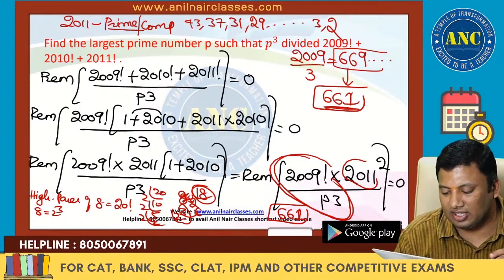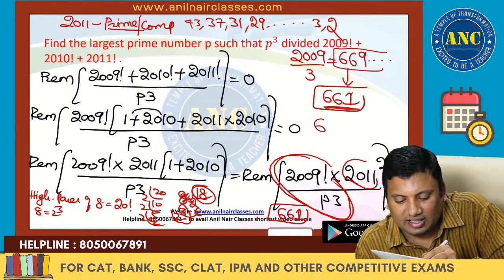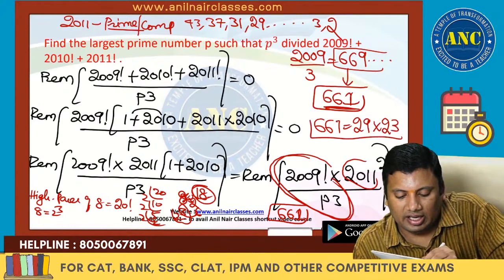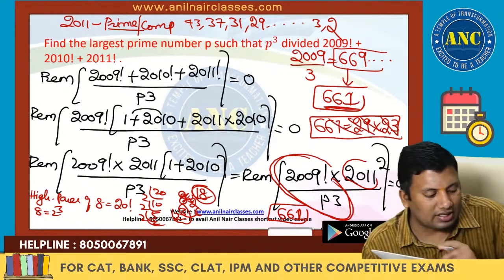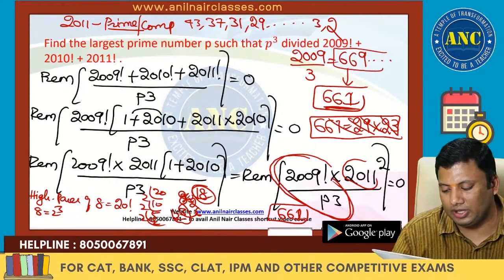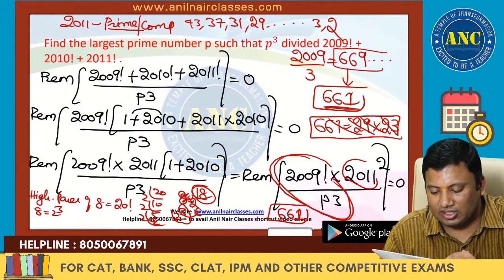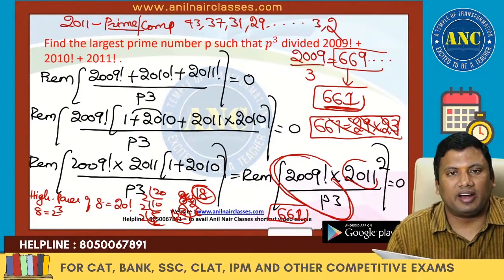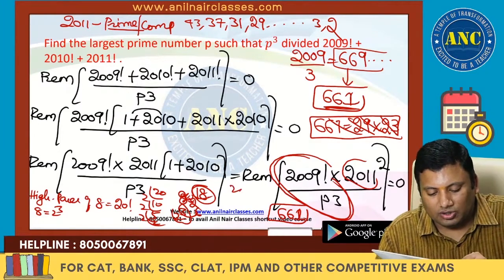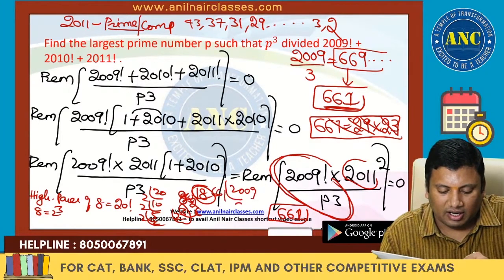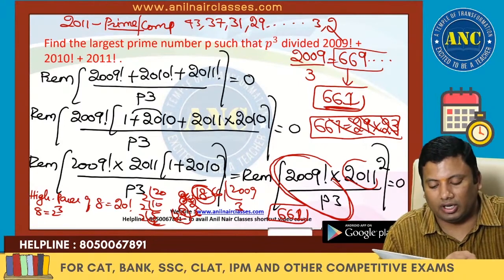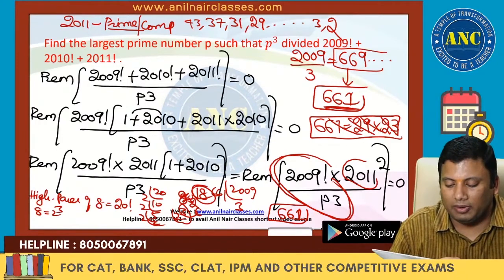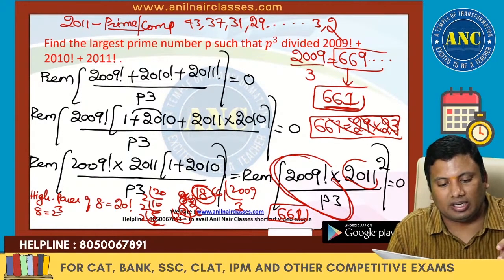So answer is 661. 667 is not a prime number. It is 29 into 23. So answer is 661. I hope the idea is clear. 661 is the largest prime number which will divide this number. Why? Because when I divide 2009 by 661, it goes 3 times. It cannot go 4 times. 661 power 3 divided by 661 power 3, they both will be cancelled. So the answer is nothing but 0.